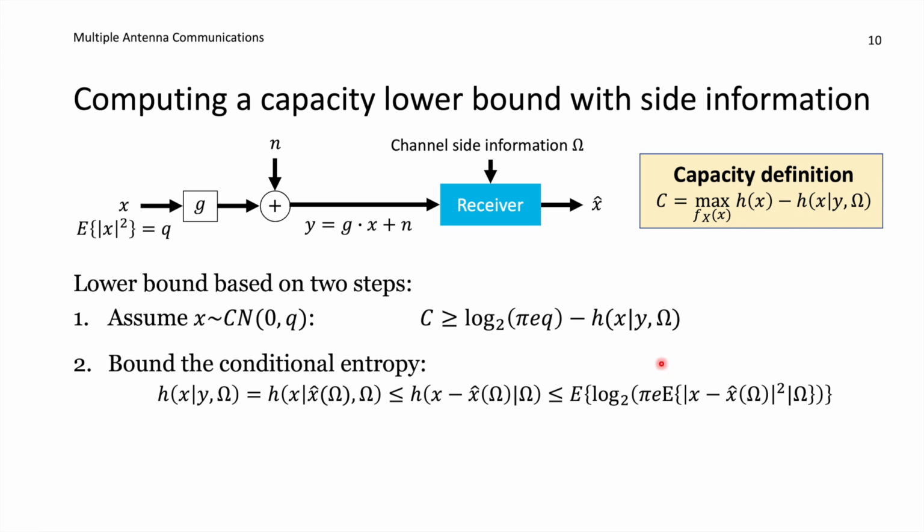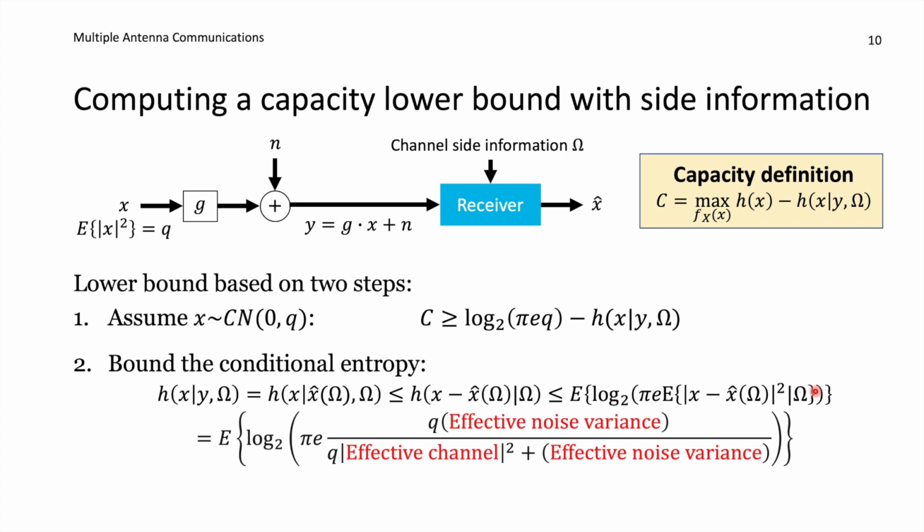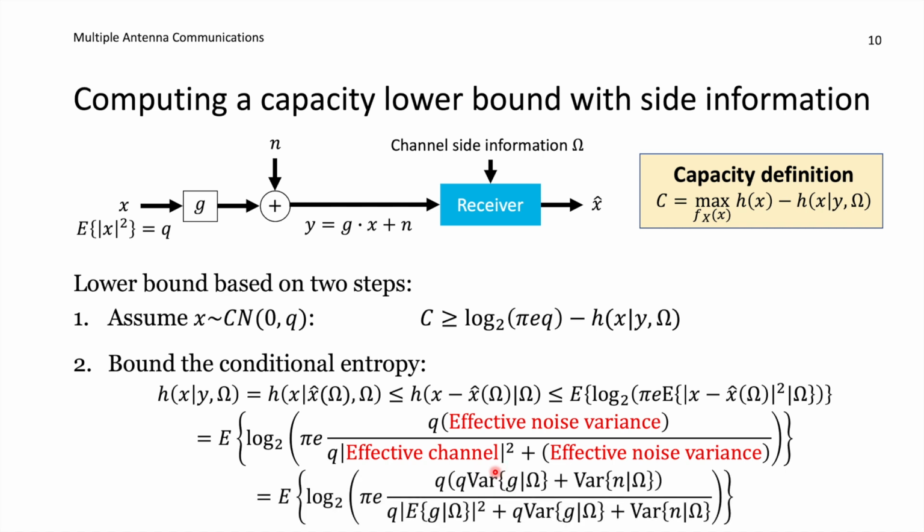Next, we can utilize that we know how to compute the mean squared error of terms of this kind. We have a slightly more complicated setup now when we know omega, but it's essentially the same type of thing. So we have the expectation here, we have the logarithm, and then here we should put in the mean squared error. Previously, in our expression, we had a numerator with q, which is the transmit power, multiplied with the noise variance. And now it should be some kind of effective noise variance. And here we have also the effective noise variance in the denominator. And here we have q multiplied with the channel, with an absolute value square on. And now it should be some kind of effective channel, given what we know about the channel.